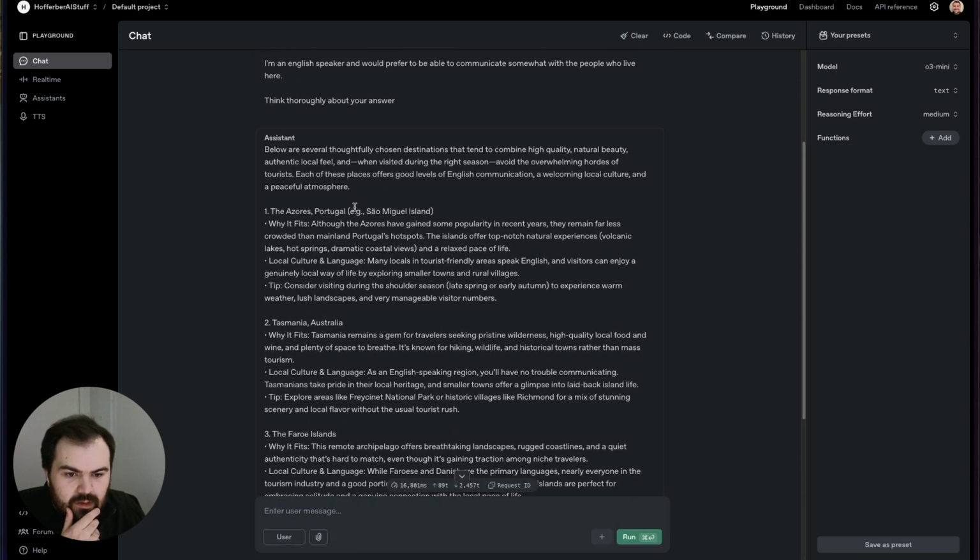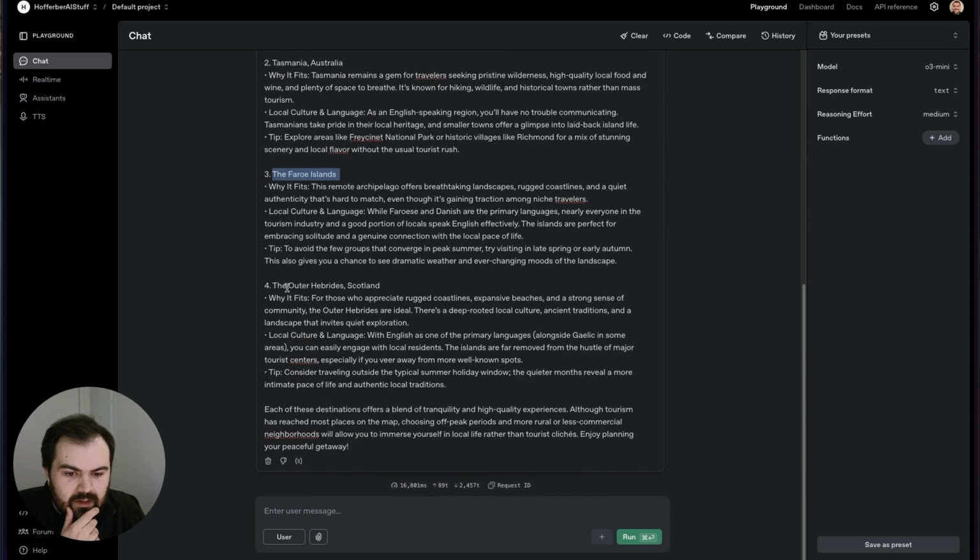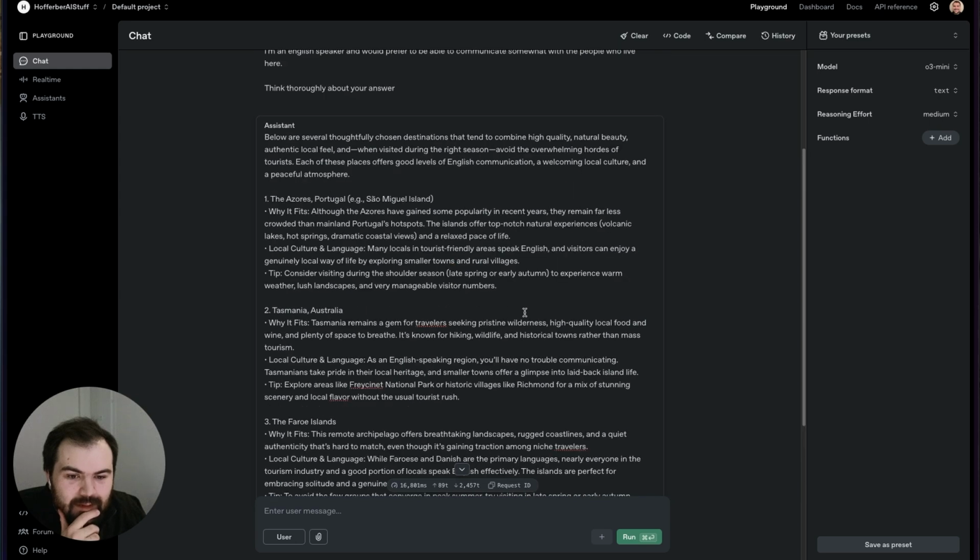So again, we've got Portugal, Tasmania, Faroe Islands, some area of Scotland. It is Scottish, so of course it's hard to say. So this is pretty great. Okay, so it does talk a little bit about tourist-friendly areas speaking English. I already think